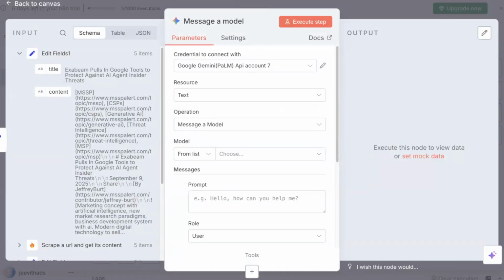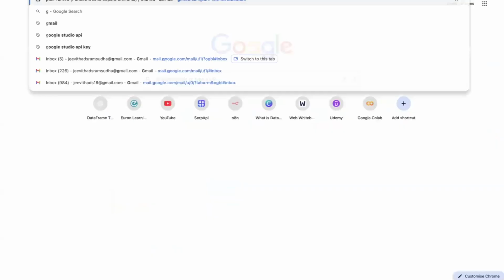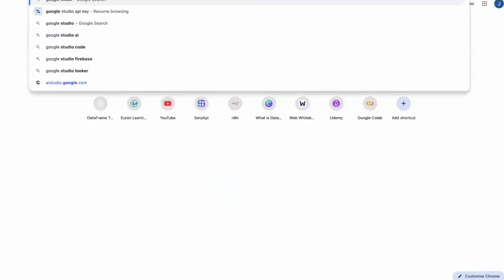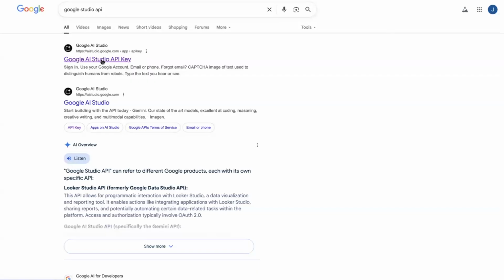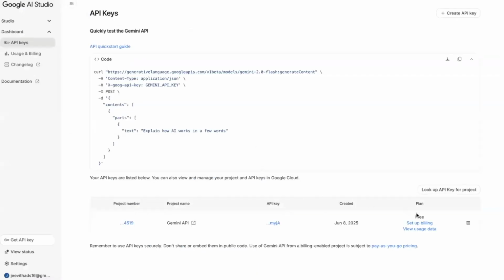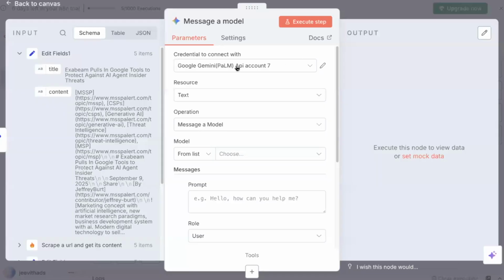Just go to Google AI Studio. Just search for Google Studio API. Just click on Google AI Studio API key and try to generate an API key, or if it's already there, copy it, or else just click on create API key and then just create it. Okay, so you're gonna set it. It's already there in my case, so I'm not setting it again.